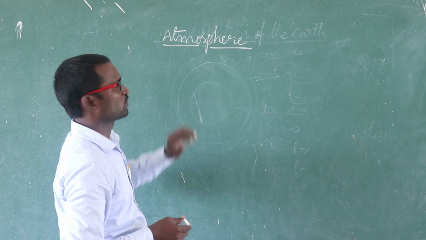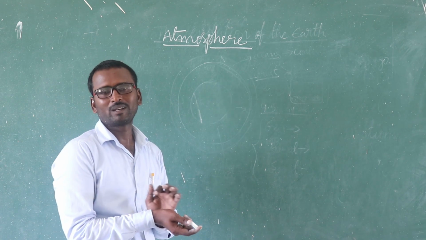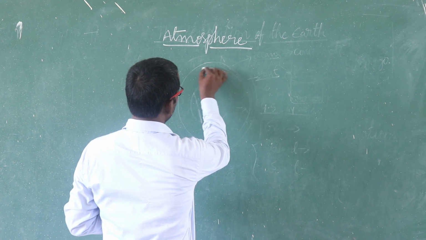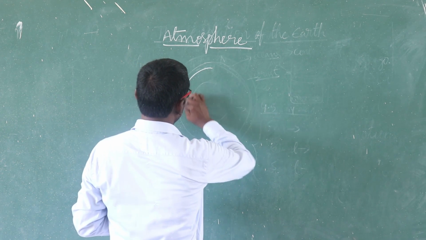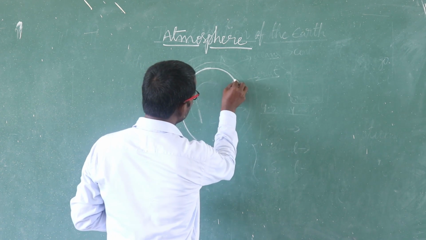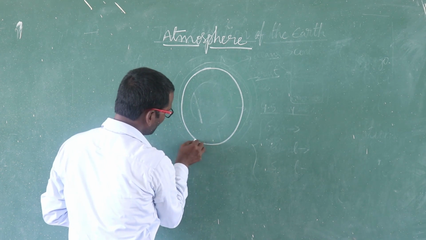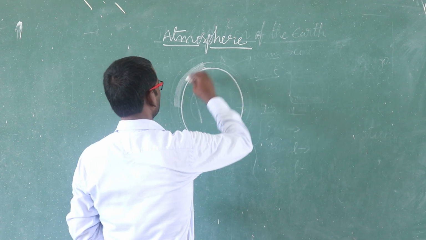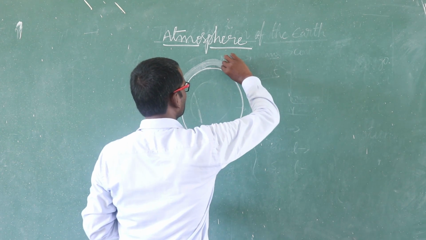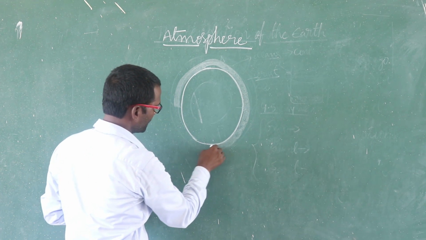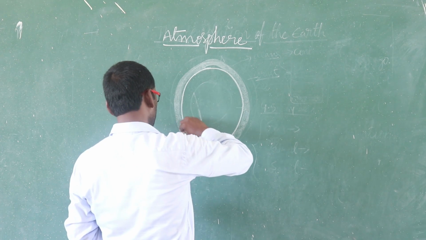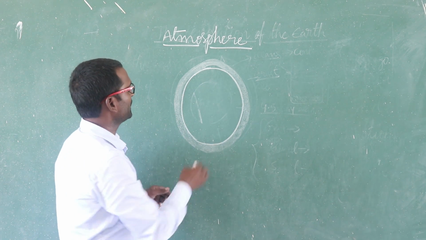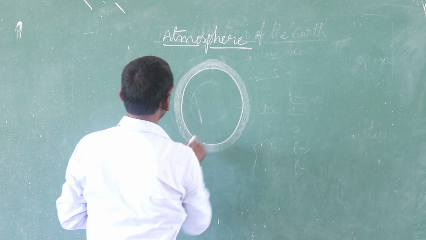Students, atmosphere. What is meant by atmosphere? Atmosphere is nothing but Earth's surrounding. Around the Earth, one thin layer is there. That layer we call atmosphere. Atmosphere consists of several gases. What is meant by atmosphere? Earth's surrounding.